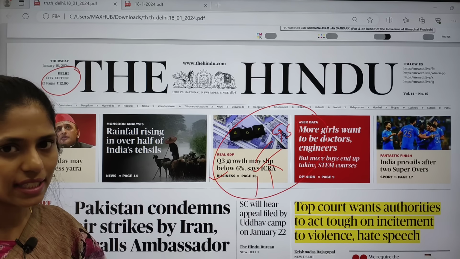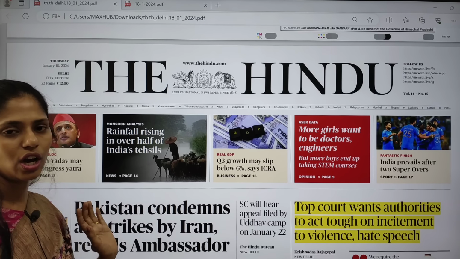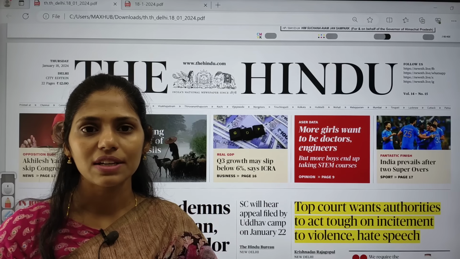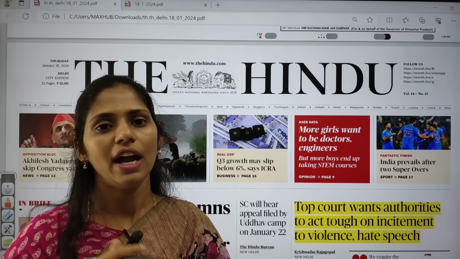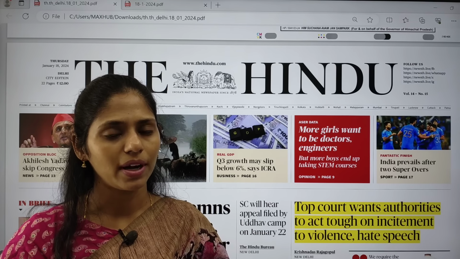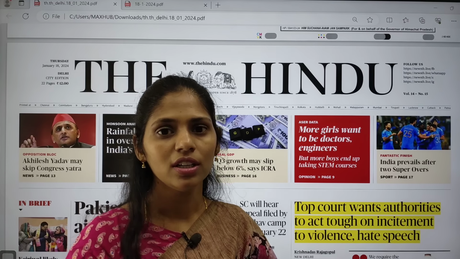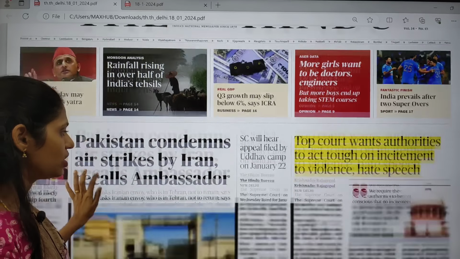Now let's get started and see the articles. Every day you will get not more than 7 to 8 articles which are relevant from our UPSC point of view. And one more thing you have to keep in mind is that articles will get repeated. Now let us see the front page. In this front page, there is one important article.